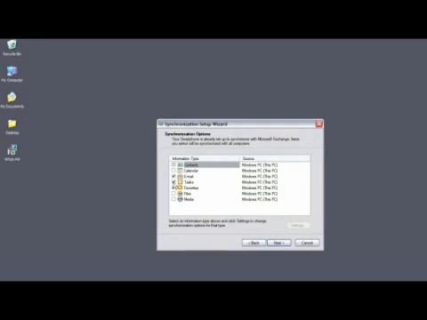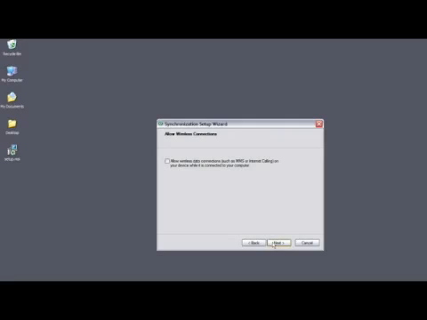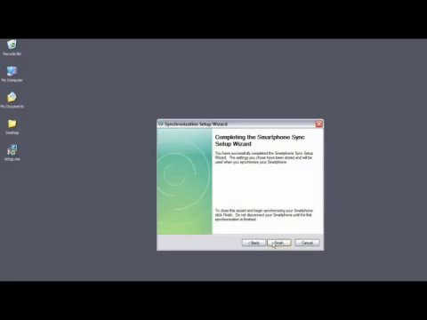Choose the types of information that you want to synchronize between your PC and your smartphone. In this case, we want to make sure to synchronize email. We'll click on Next. We'll click on Next again. And then we'll click on Finish.